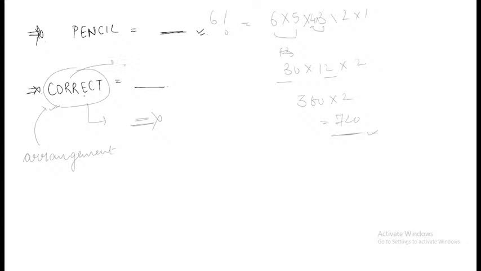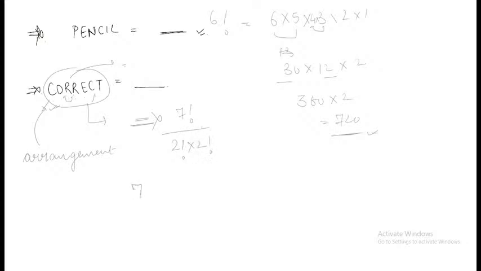1 2 3 4 5 6 7. Yes, Sayanti, I have read it. So 7 factorial upon C is getting repeated twice, so 2 factorial multiplied by R is getting repeated twice, so 2 factorial.